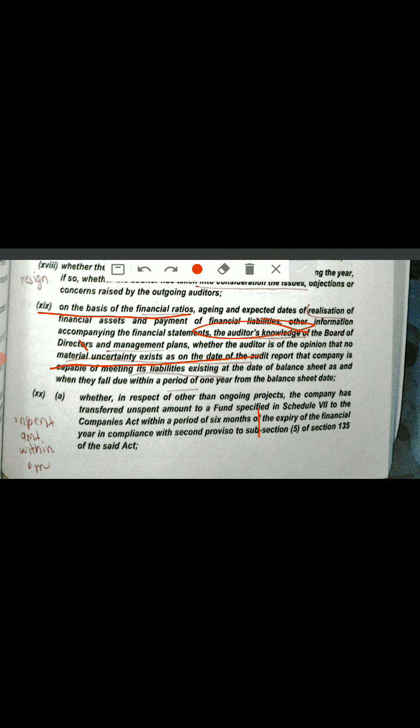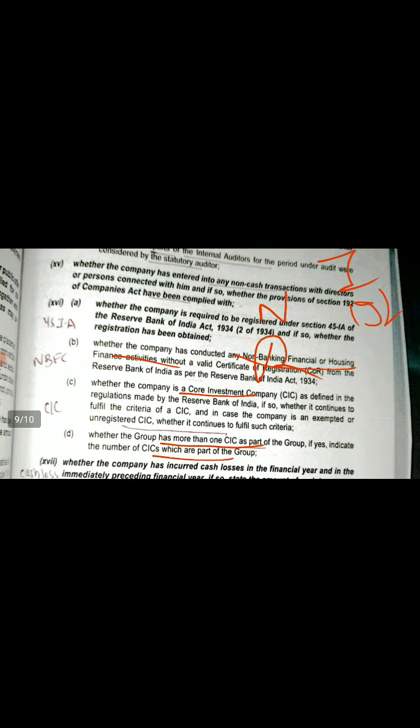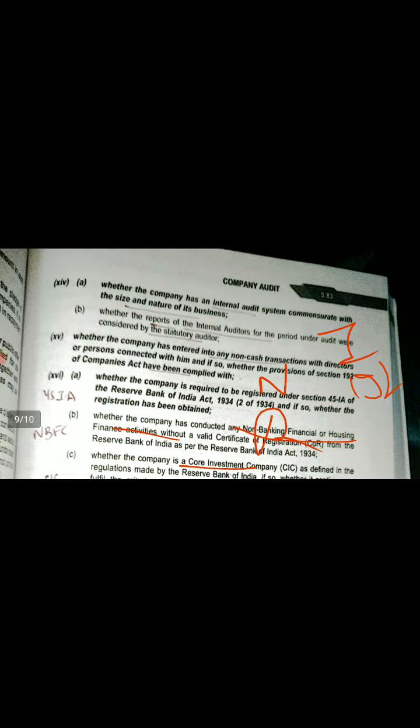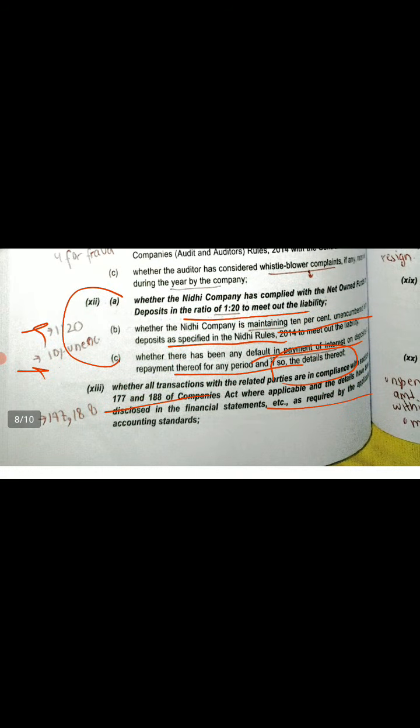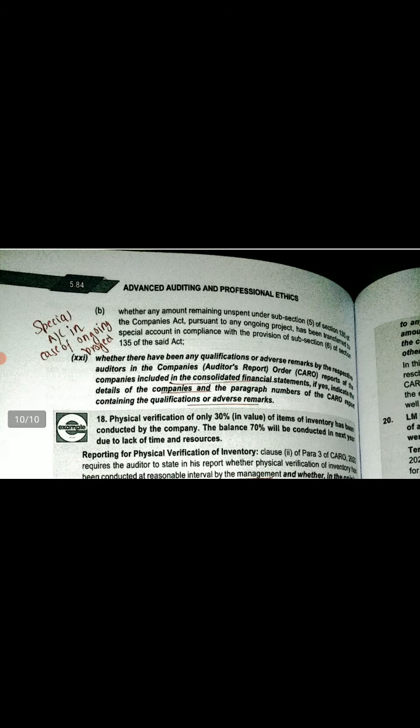Okay, then comes clause number 20. So what is clause number 20? It is about unspent amount. Here it was unspent income, unrecorded income in the previous clause. That was your clause number 13, I guess. No, 12. In clause number 12 we discussed unrecorded income. Here we are discussing unspent amount.